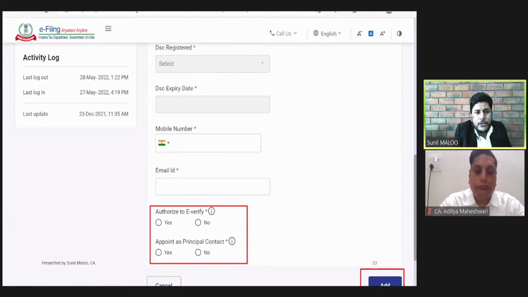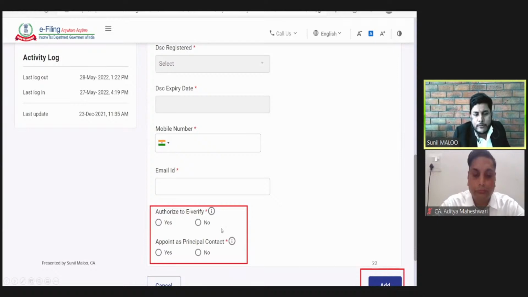So for a key person, first we need to log in the individual capacity of that key person and register digital signature in his individual capacity. And then we need to select yes over here and give the mobile number and email ID of that person. The next question which is asked by the website is whether the company wants to authorize that person to e-verify.